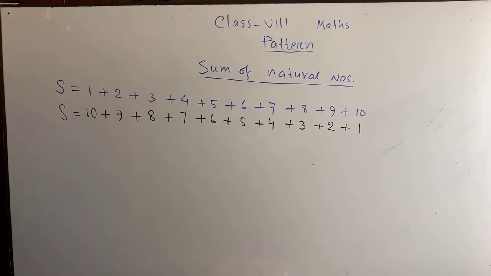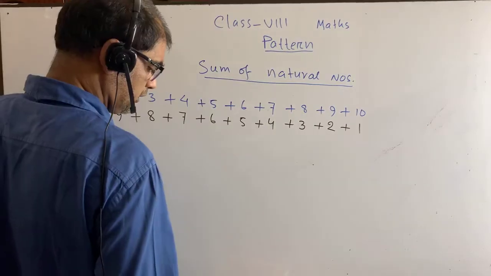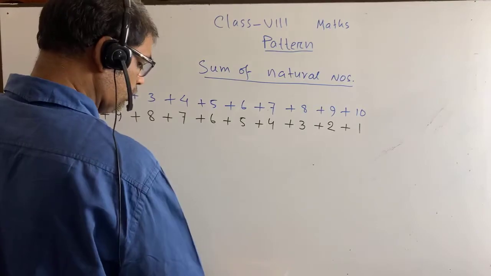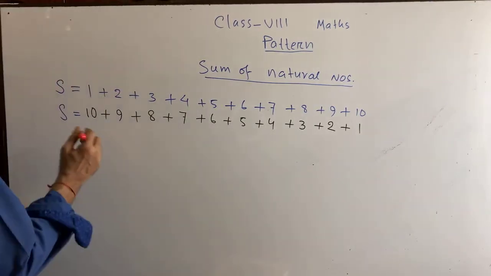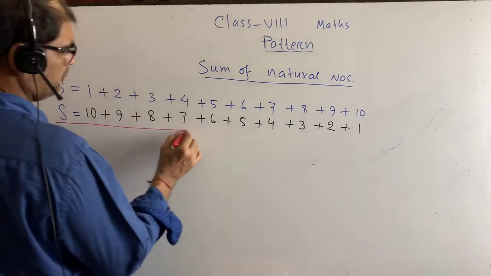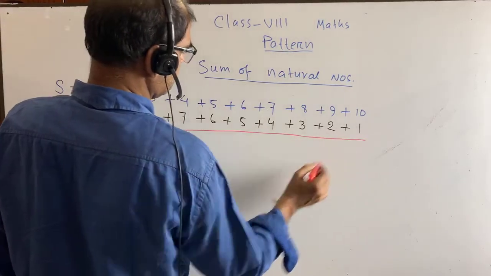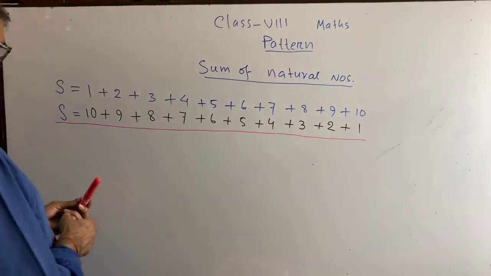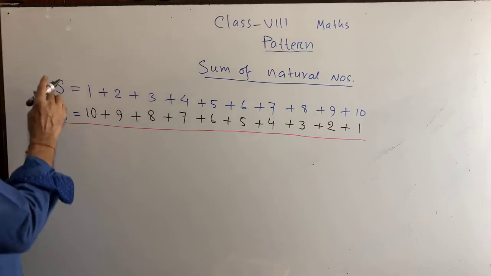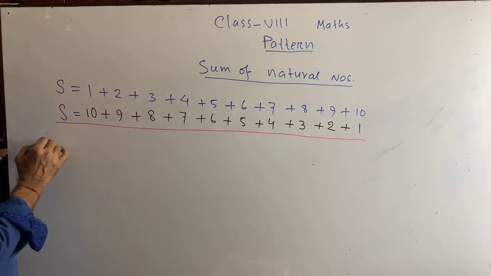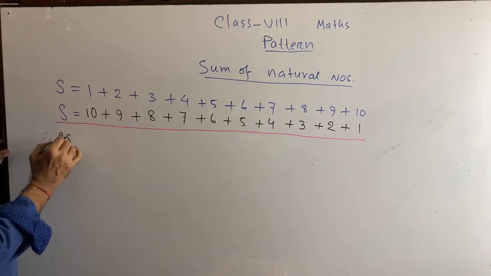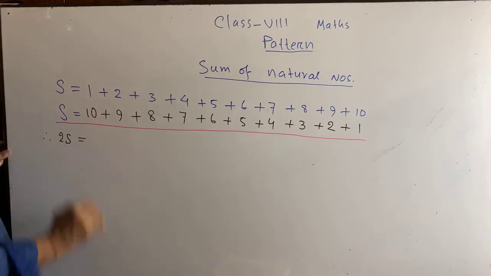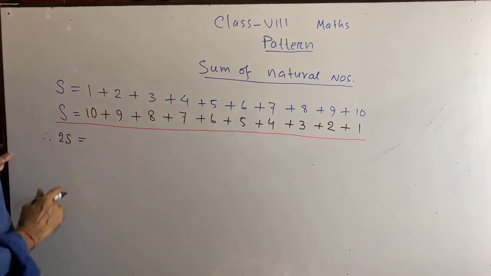So we have got it right. In reverse, if we go for adding, I am going to add all. We are getting, you see, s plus s equals to twice s is equal to 1 plus 10.